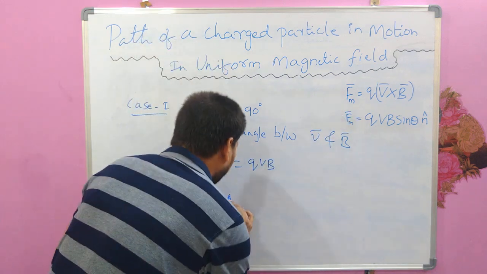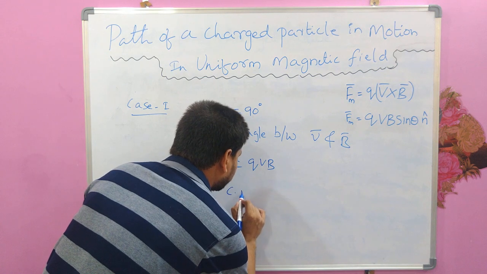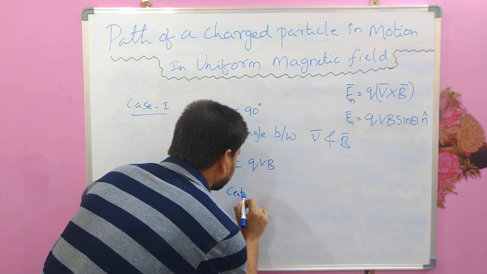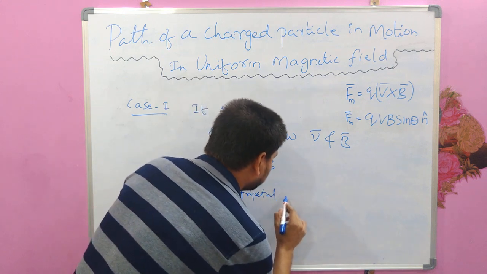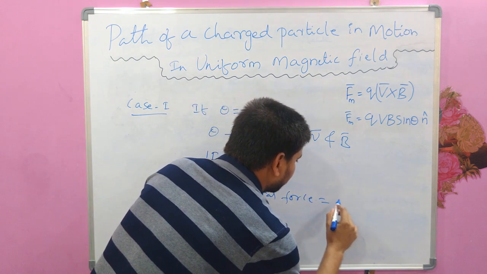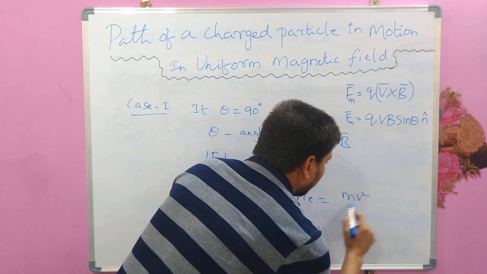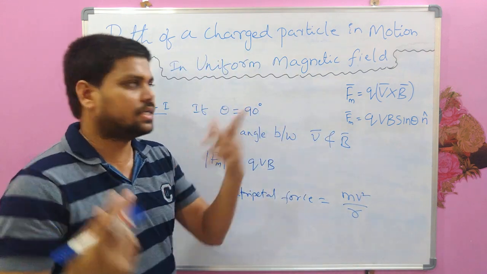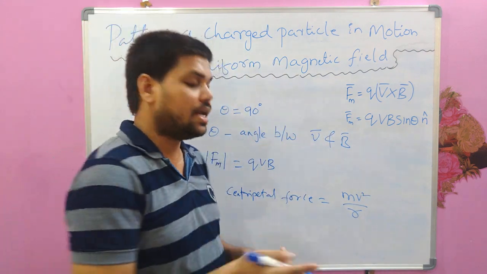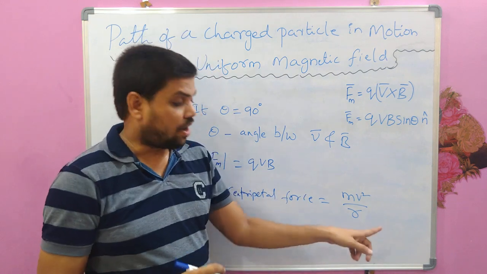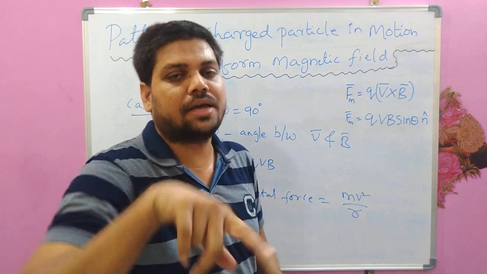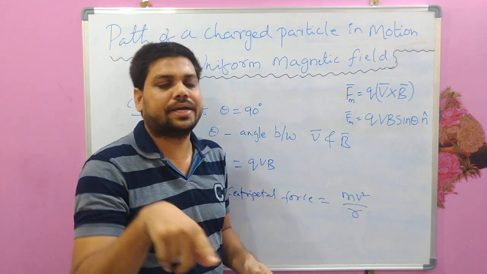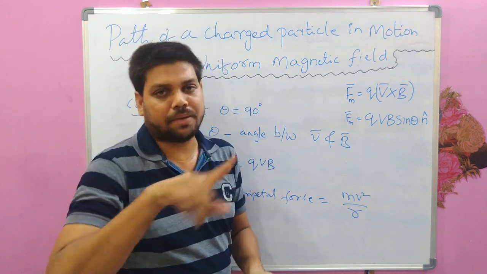What is centripetal force? The force acting on a particle in circular motion, that is mv square by r, where m is the mass of that charged particle and v is the velocity of that charged particle and r is the radius of that circular path, or the distance of that particle from the center of that circular path.